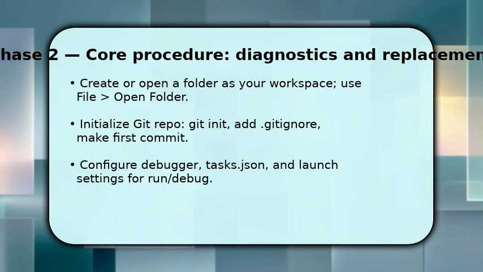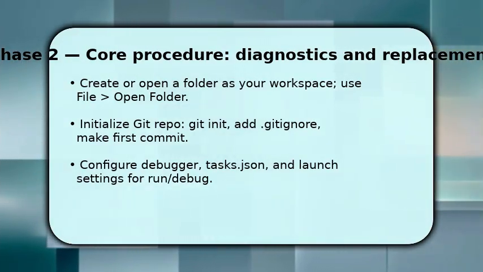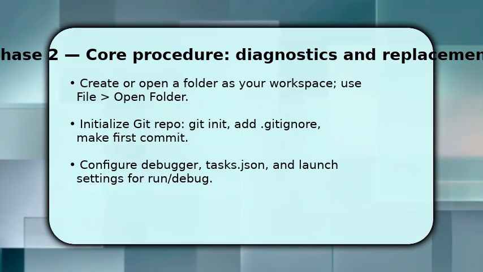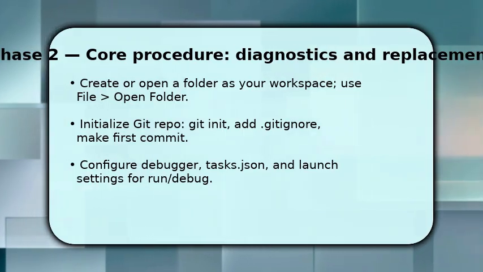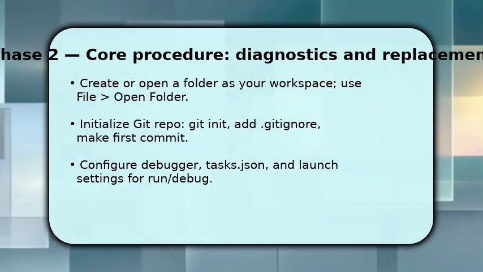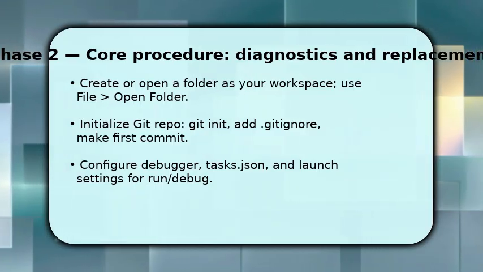You now create or open a project folder to work in. This makes features like search, terminals, and extensions context-aware. Once your folder is open, initialize Git to track changes. Git init, add a sensible .gitignore, then commit. Next, set up the integrated terminal and configure the debugger and tasks.json so you can run and test with one click.